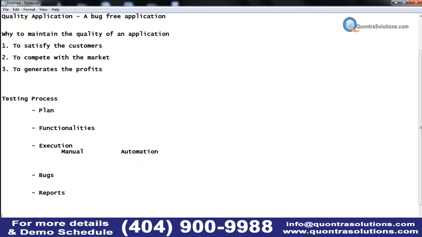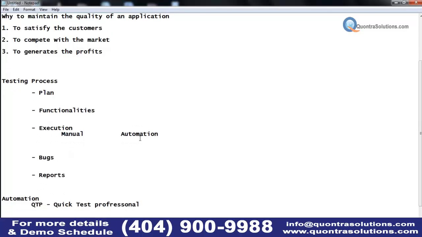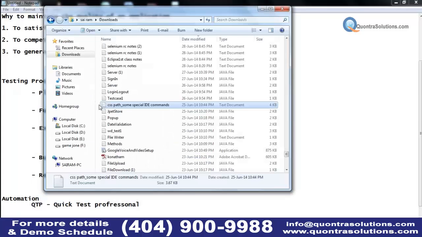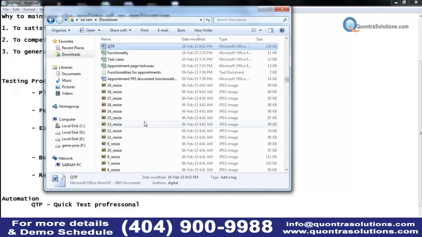So this is completely testing. As a part of automation, we are going to discuss QTP in this course. I think you are aware of that. I've heard of it. It's an automation tool. You use it to create the automation scripts and make the scripts run automatically. QTP, let me show you.